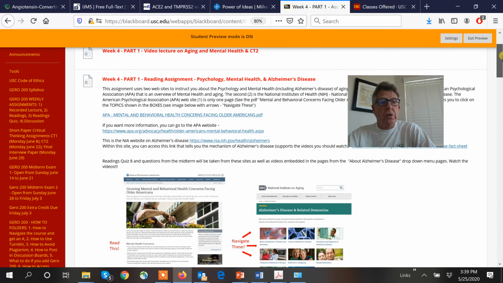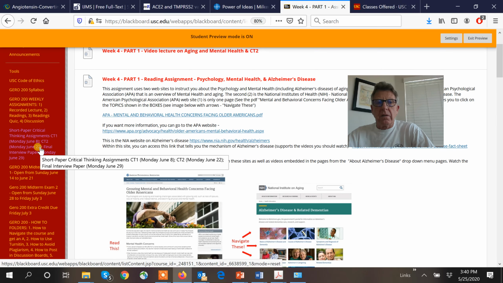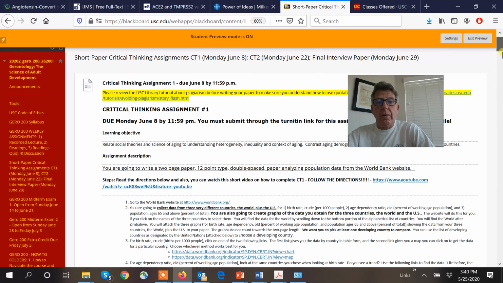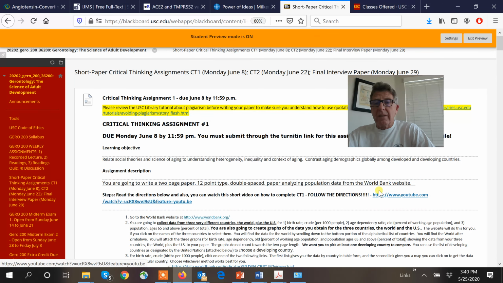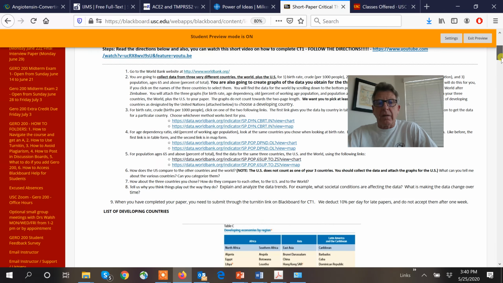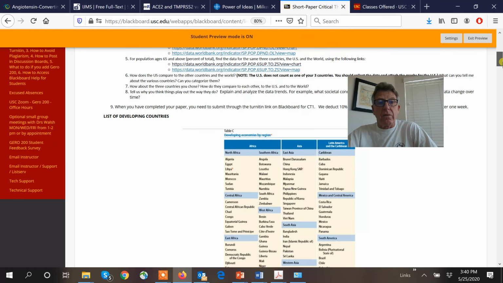The other thing you should do, again, is start thinking about these papers. They come at you fast and hard, so go in there. What we have in here in terms of the paper are directions. These haven't changed. I'm just going to leave this here in terms of how to do this particular critical thinking assignment. You're going to this World Bank site that I'm going to refer to in the readings right now. It is awesome. You guys are going to gather data, plot it on this website, and discuss the meaning of it. And there's the rubric.